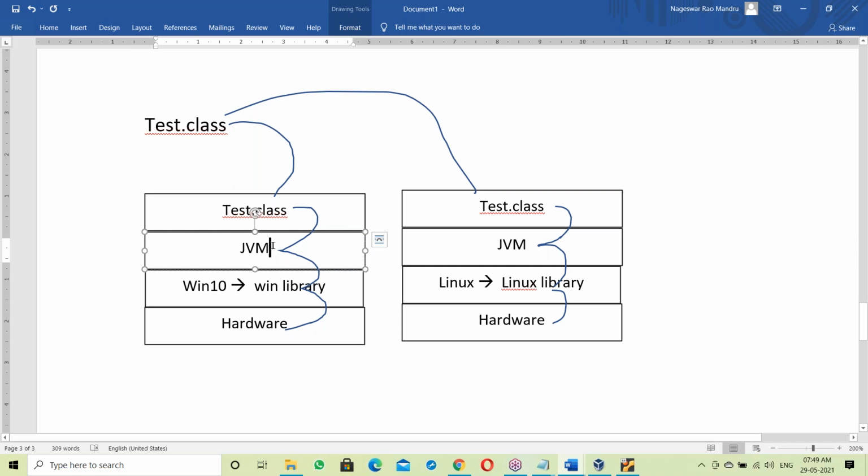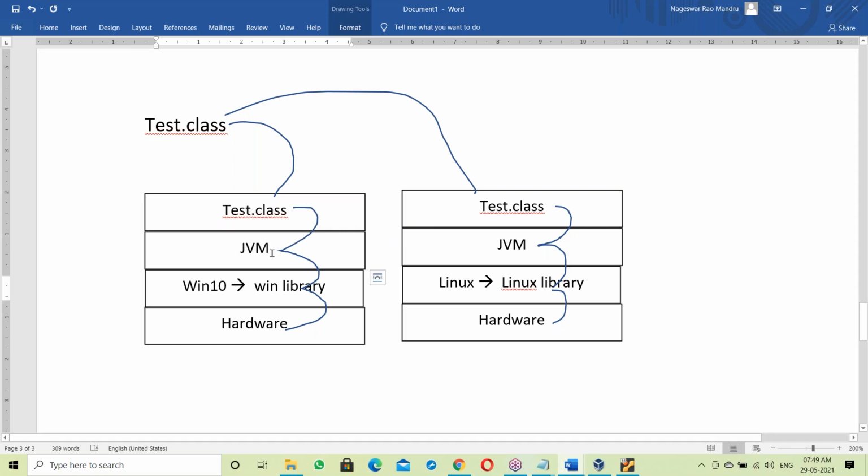If it is an exe file, it's static linking. An exe file is statically linked, but here the .class file is dynamically linked, at runtime. As a part of the JVM, this is the interpreter. How does the interpreter work? Line by line, right? Previously we discussed the interpreter working line by line. So the interpreter takes the first line from your Java code, links with the Windows library, then executes.